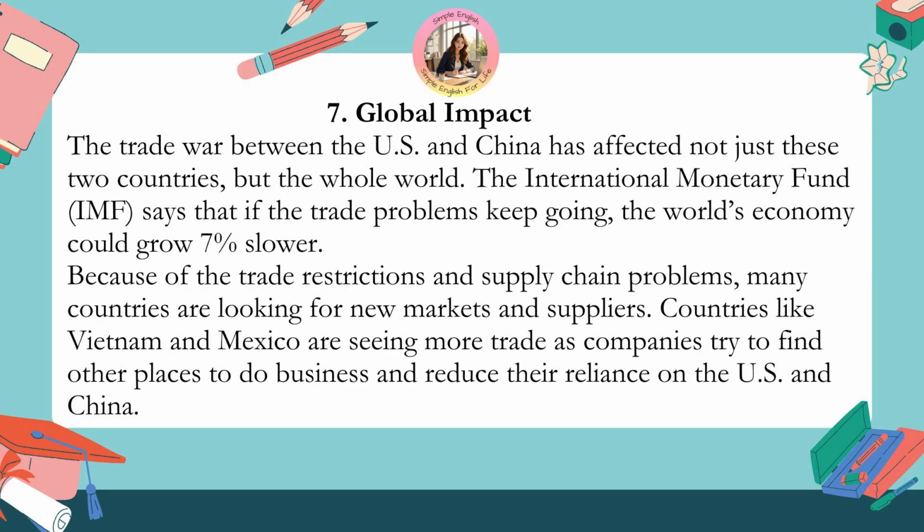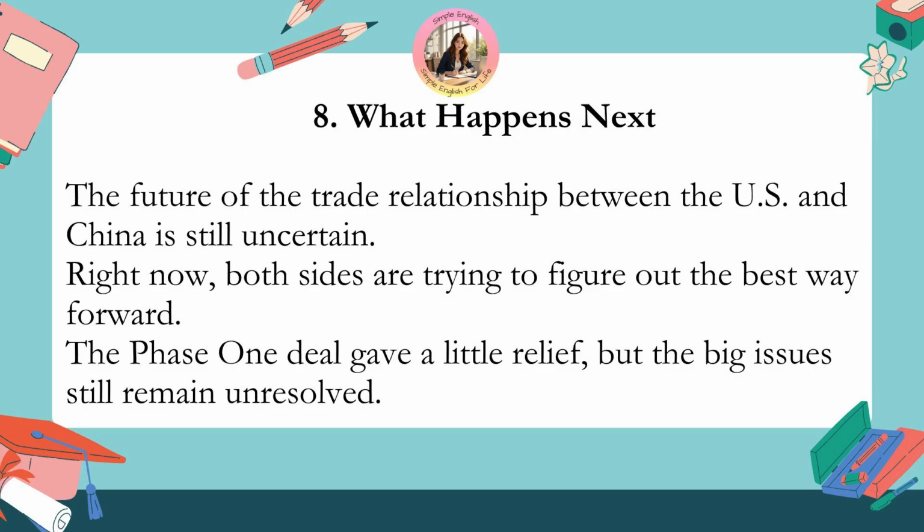7. Global impact. The trade war between the U.S. and China has affected not just these two countries, but the whole world. The International Monetary Fund, IMF, says that if the trade problems keep going, the world's economy could grow 7% slower. Because of the trade restrictions and supply chain problems, many countries are looking for new markets and suppliers. Countries like Vietnam and Mexico are seeing more trade as companies try to find other places to do business and reduce their reliance on the U.S. and China.